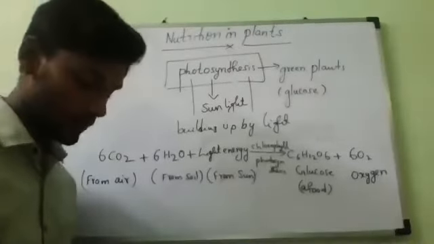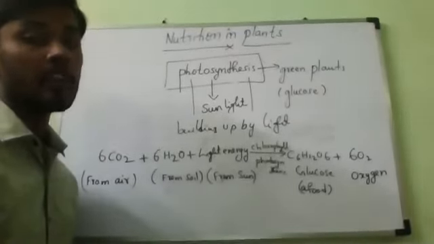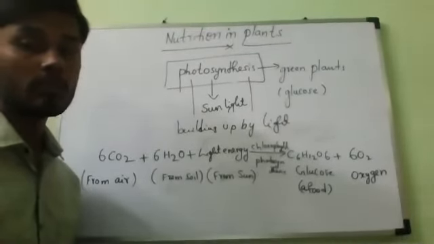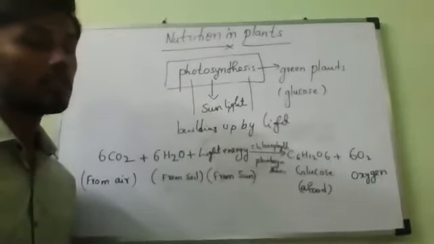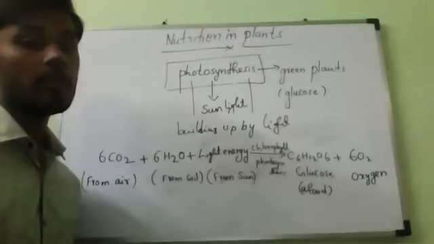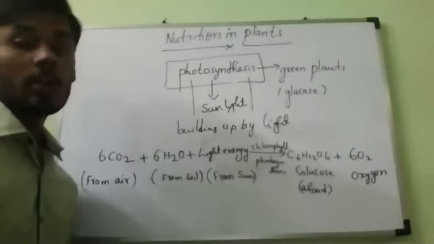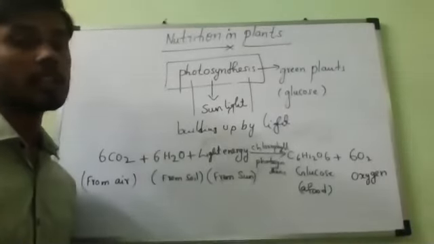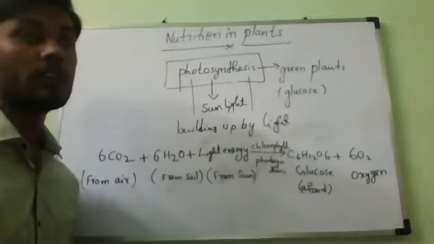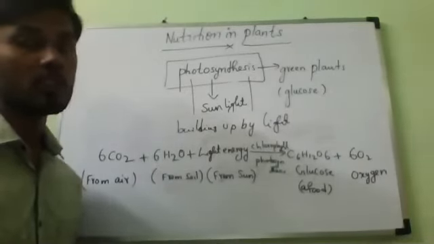Photosynthesis: the process by which green plants make their own food from carbon dioxide and water by using sunlight energy in the presence of chlorophyll is called photosynthesis.